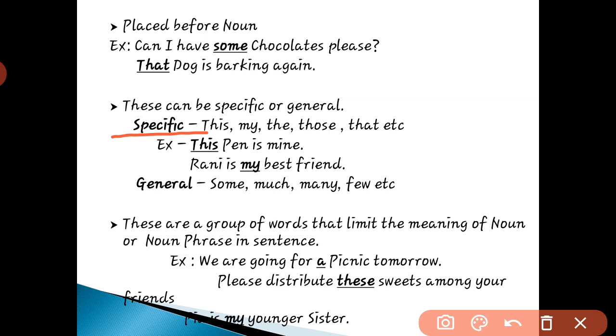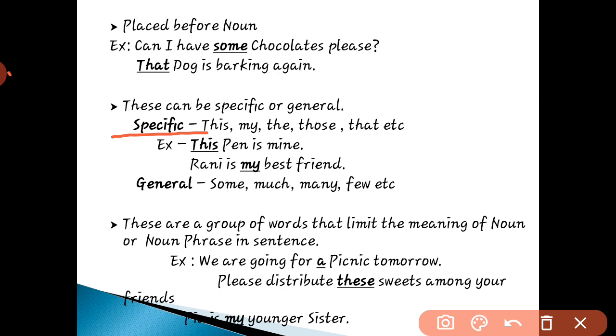Here the determiner my is limiting the meaning of younger sister. We are talking about that specific Pia, as we are saying that she is my younger sister. So here my is a determiner.